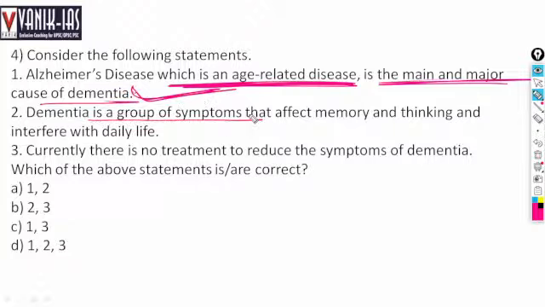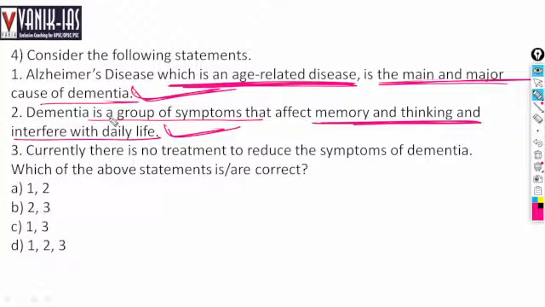Dementia is a group of symptoms that affect memory and thinking and interfere in daily life. So a person will forget many things. That is dementia. So Alzheimer's is the main and major cause of dementia, when a person forgets daily life works and thinking, right?